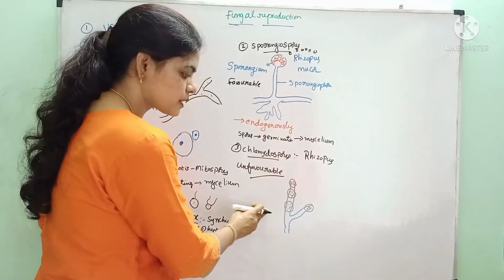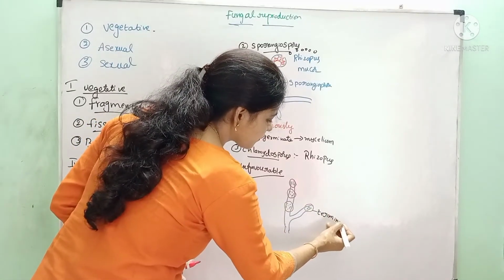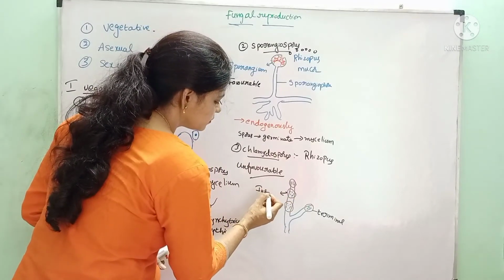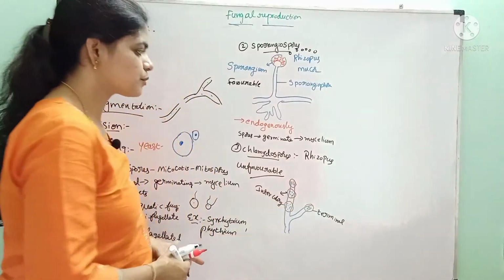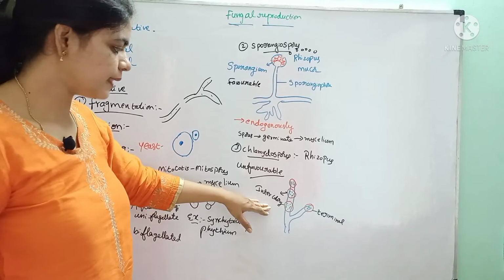These chlamydospores may be produced terminally, called terminal spores, or they may be intercalary.